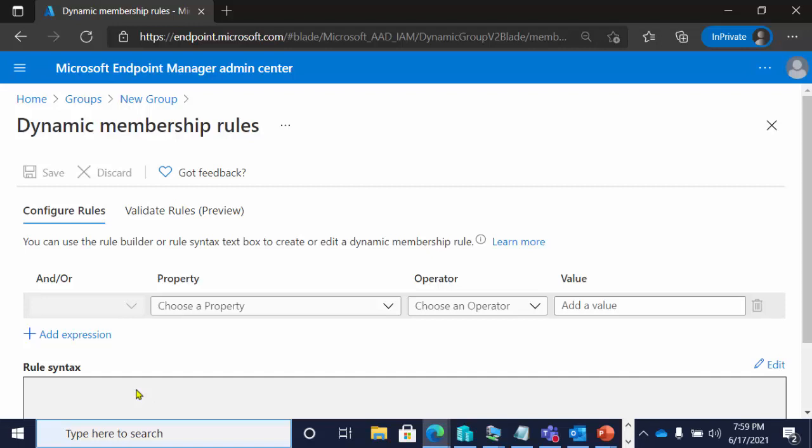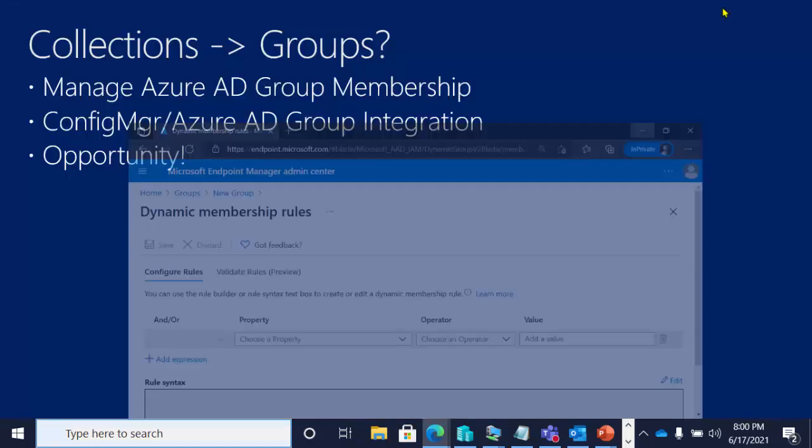A good example of that is in Autopilot. There's an attribute called ZTDID that you can flag and build a group membership around. It is not in the drop-down list, but you can certainly pull it. But even with that ability to grab these additional attributes, the membership of your groups, the ability to create queries and so on for your groups, is nowhere near as robust as it is in Configuration Manager.